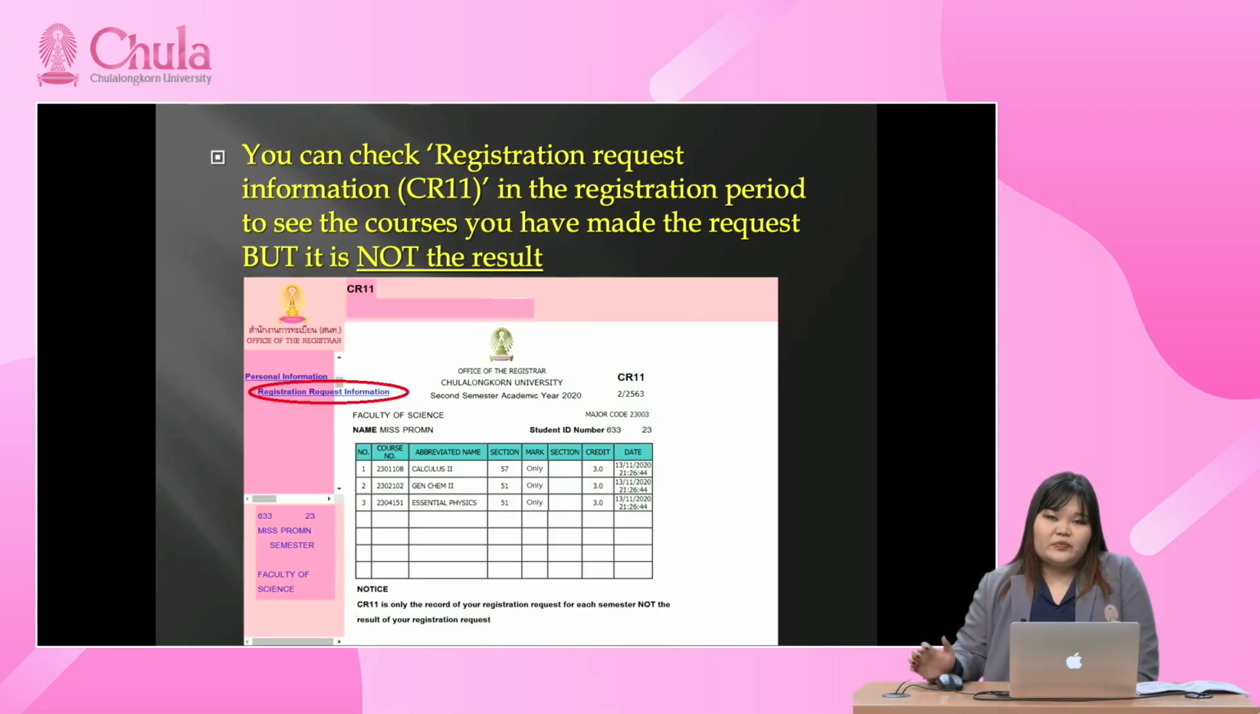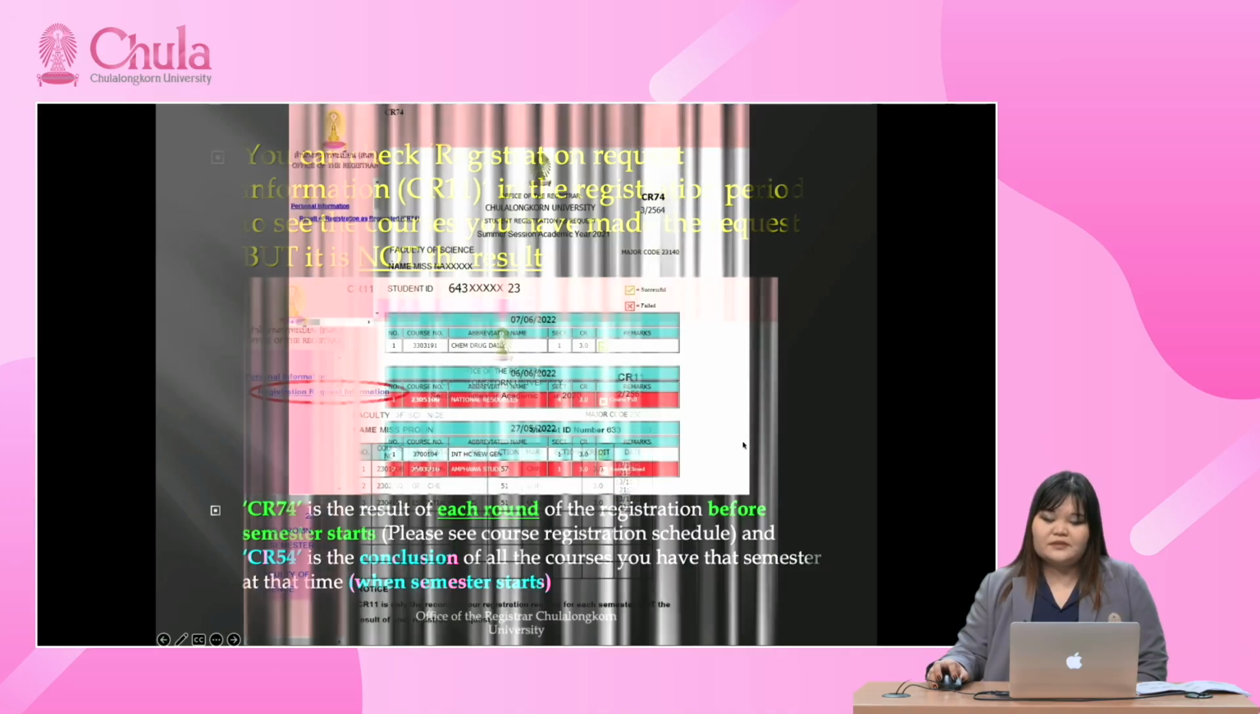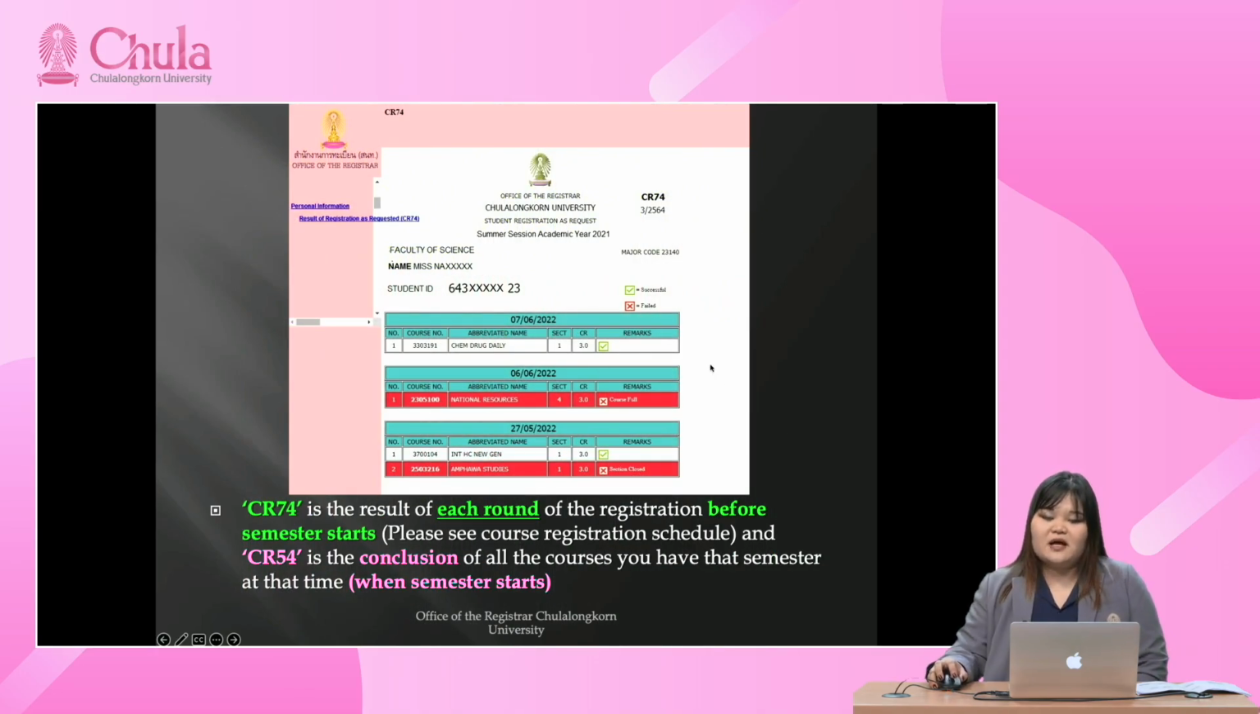Okay. After you make the request, you can check your registration request information. Under the personal information menu, there will be the submenu called registration request information CR11. That will look like this, and this is only the record of your registration request. It is not the result. And this is the result. The menu will be called result of registration as requested, CR74. It will be the result of each round of your registration request.